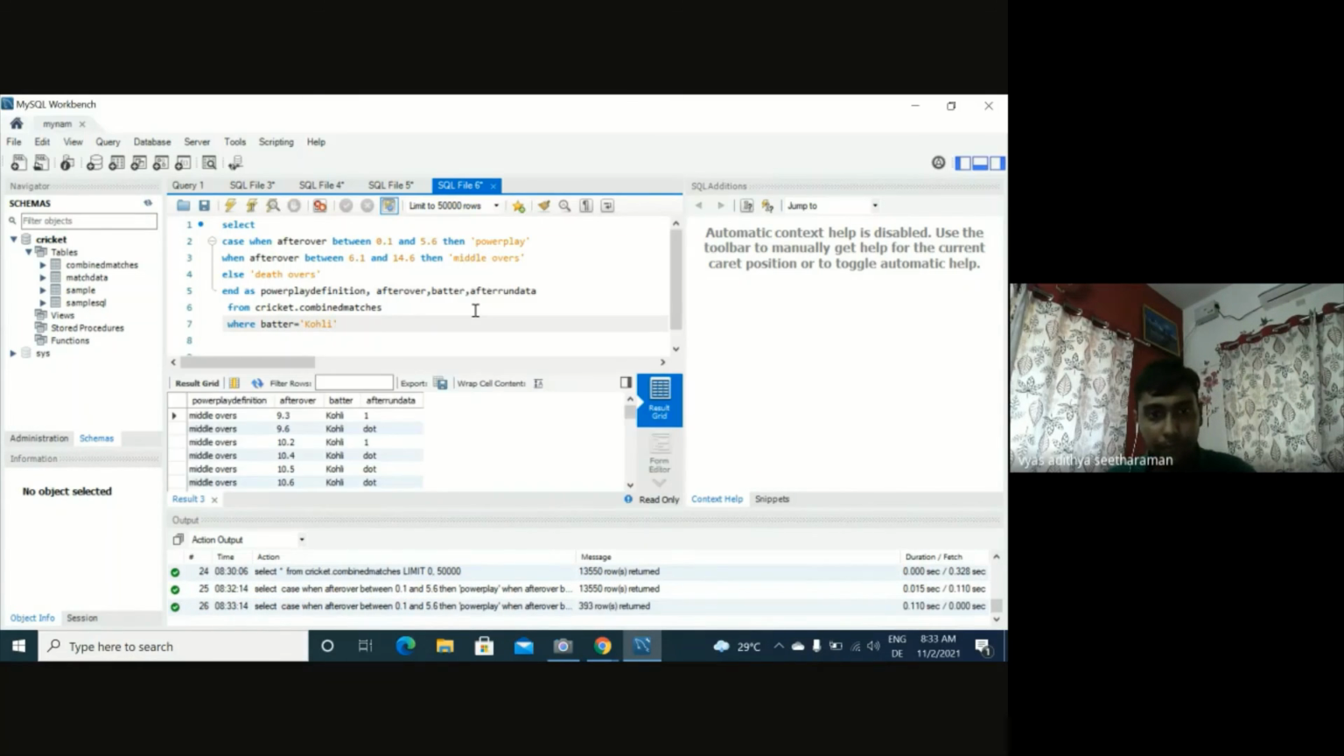Now you see all the balls faced by Kohli split by the phase of the game, whether it was middle over, death over, power play. And what did he do? Did he score a run? Did he get out and all that? You could also add Rohit Sharma here and compare the two. Great way to do comparison analysis as well. It's a little bit of an intermediate concept, but great to know case.